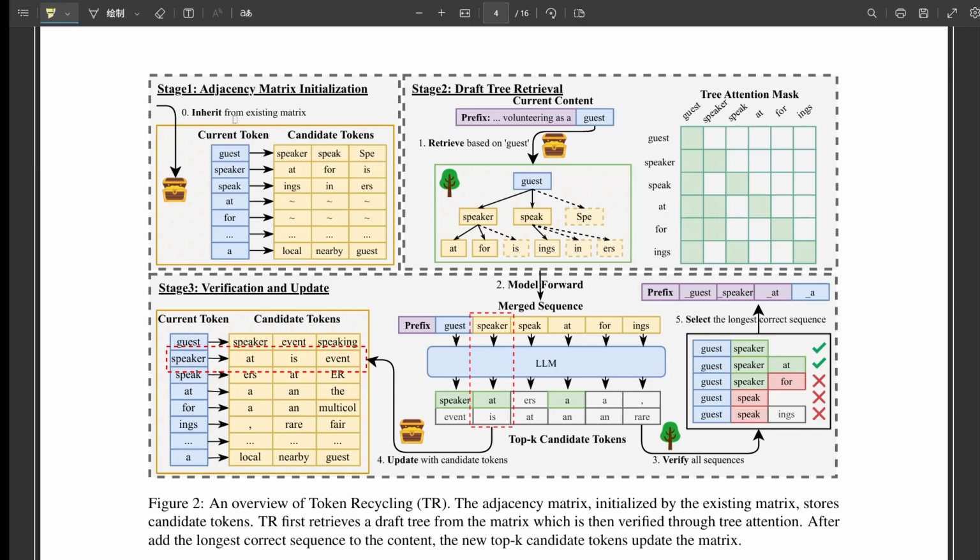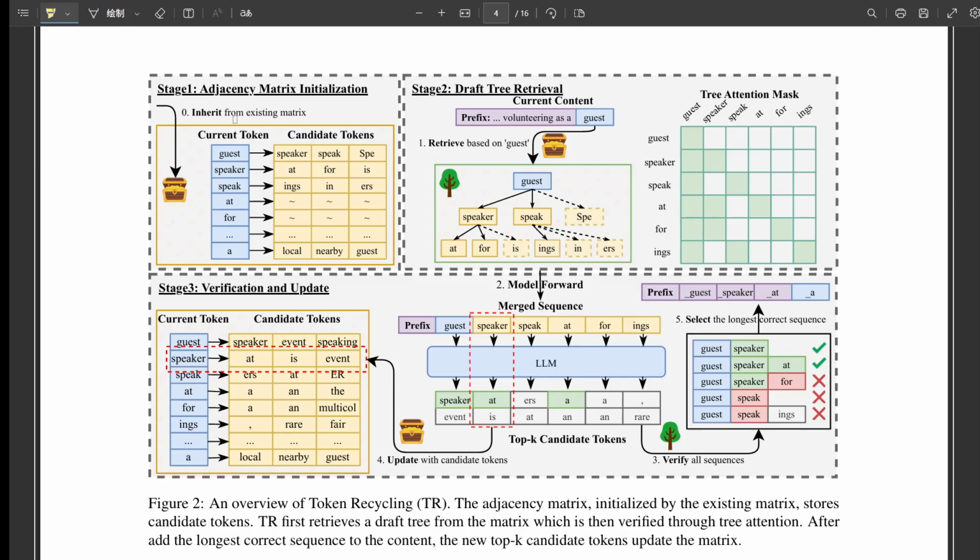So going back to why this works so well, using those discarded tokens, it's more than just having a dynamic library, right? It's about the nature of those tokens. Right. The analysis in the sources really points to this. LLMs capture local patterns well in early layers. The matrix stores this. A token might be discarded because it didn't fit the long-range context at that specific moment. But it might still be a perfectly good fit locally, just one step later. Precisely. The trash wasn't necessarily wrong, just not the absolute best fit globally then. But its local probability is still valuable information for the next step.